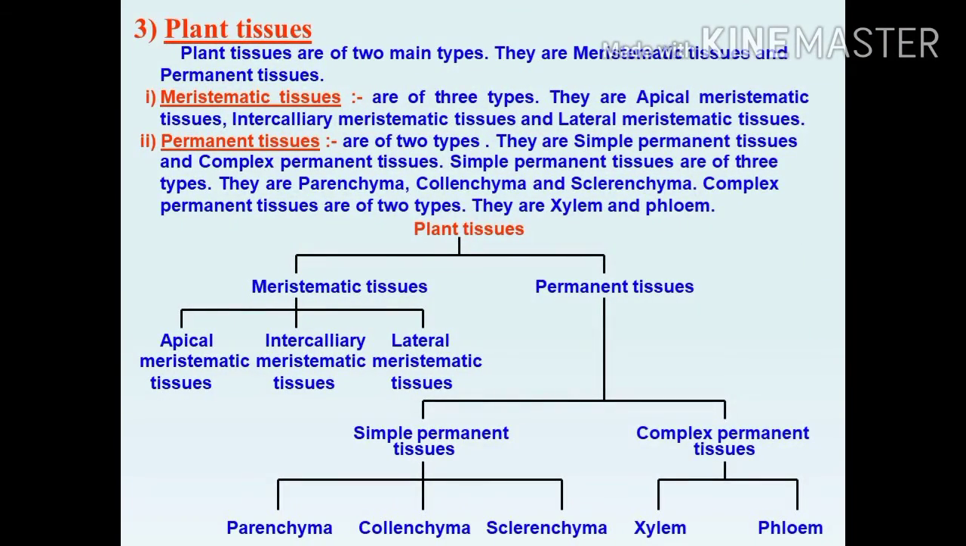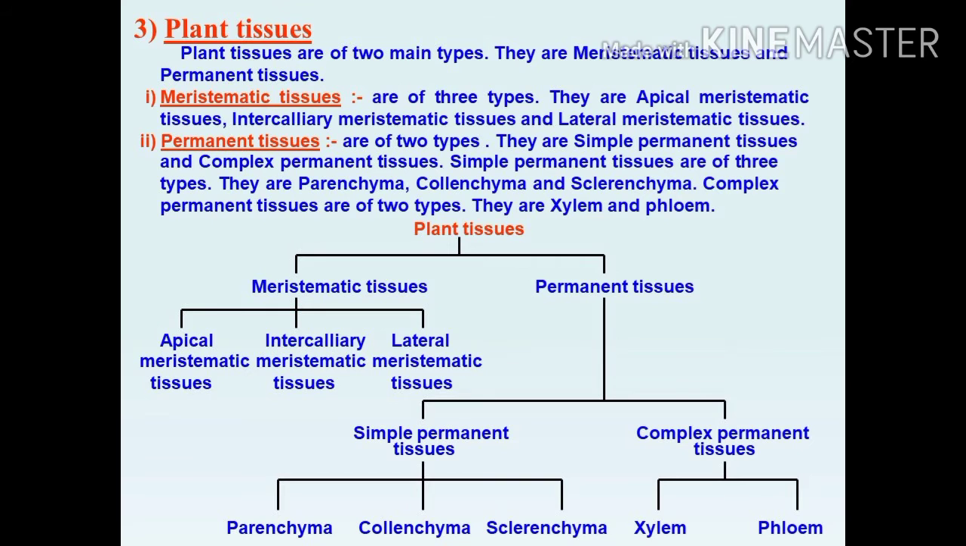Plant tissues. The plant tissues are of two types, based on the dividing capacity of the tissue. They are classified into meristematic tissue and permanent tissue. Meristematic tissue will continuously divide. Permanent tissue does not divide. The meristematic tissues are of three types.